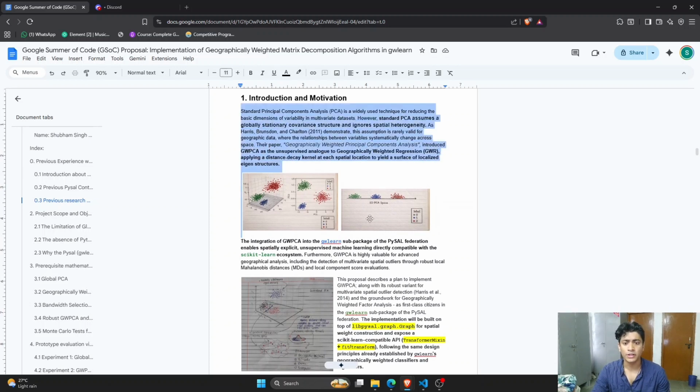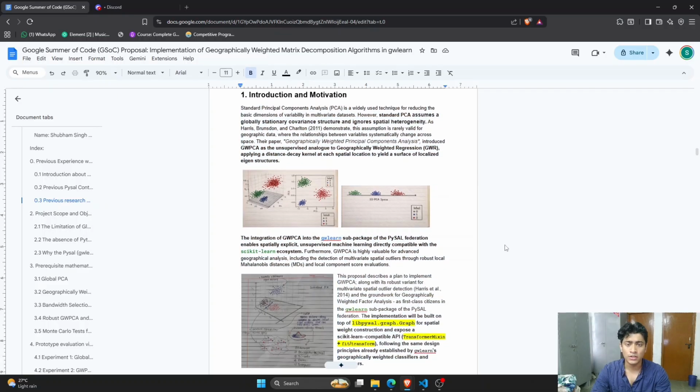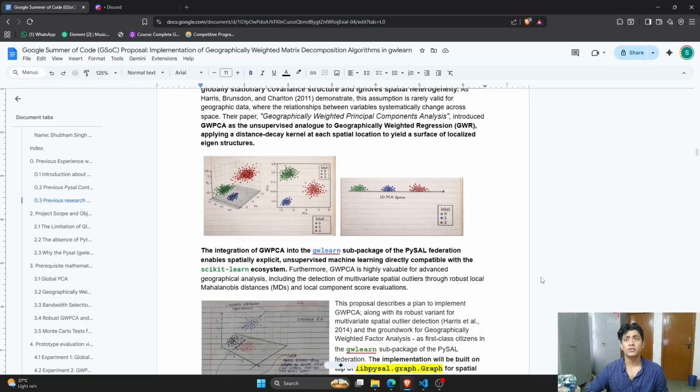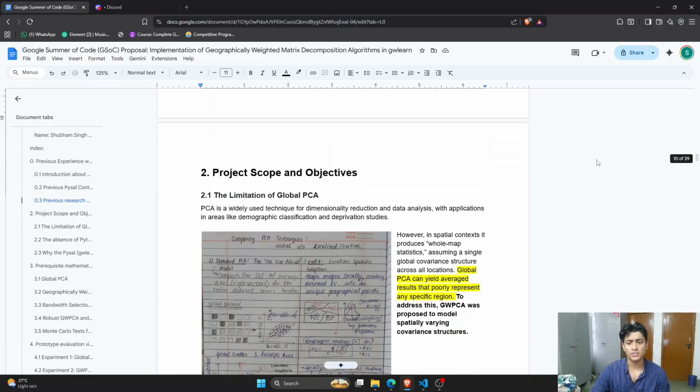Other than this, all of this theoretical part, let me explain what this is. Basically, when we consider a global model, we depend upon averages. For example, I can say that the United States of America's climate is overall moderate, but when I say that, I ignore the fact that Miami has a very humid climate, Chicago has freezing winters, and Phoenix has a lot of heat. So when I use a global model, I ignore a lot of small neighborhood specific things that can give us a lot of information about what geographical conditions a region has. So this is related theory, with some PCA basics and everything.